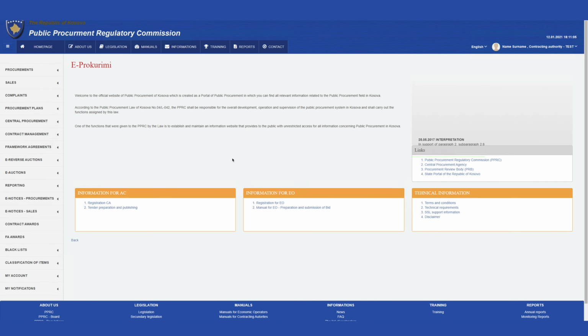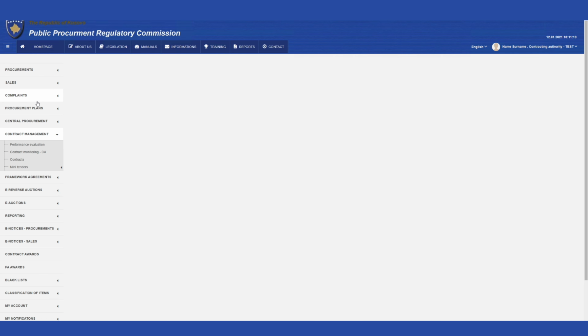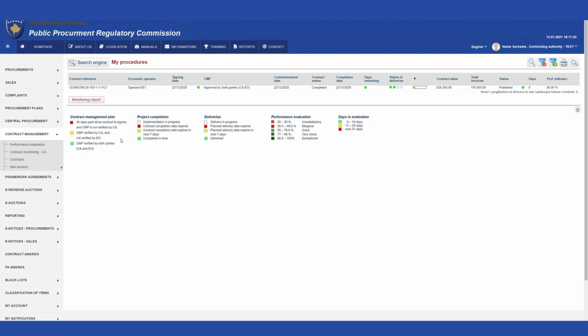After an account has been activated and credentials obtained to view electronic system data, the user is required to log into the system, go to the Contract Management menu, and then the Contract Monitoring CA submenu. The system will show the User Procedures window displaying all contracts undergoing performance evaluation procedures.